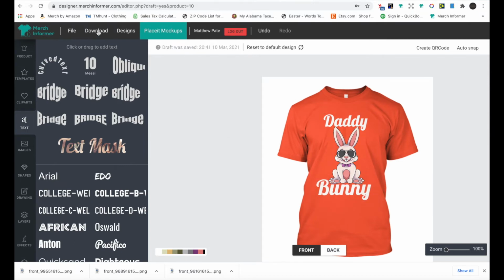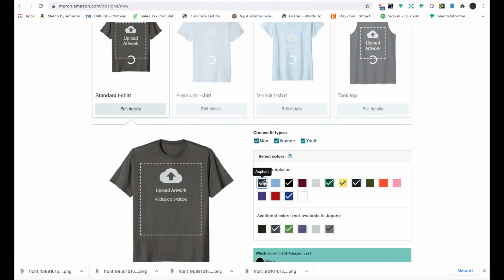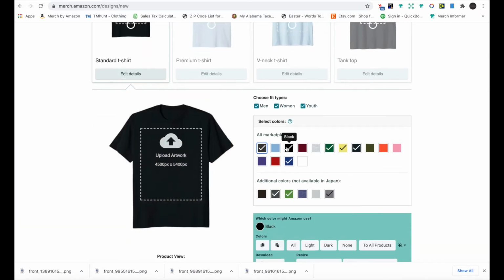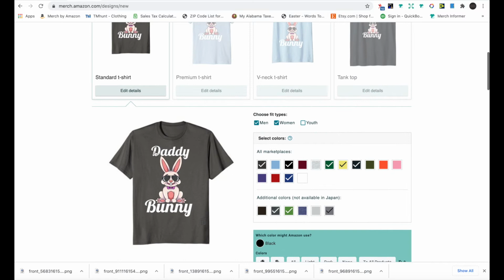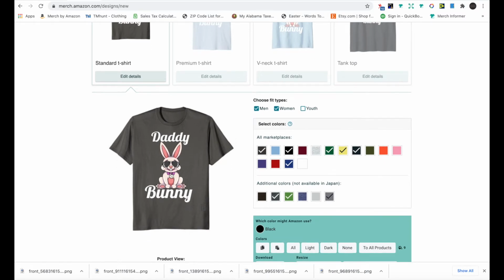So let's just try something like that. I've already got some pre-selected, but you can select those. All right, so that's a cool looking shirt we created in just a few minutes using the graphics from Merchant Former.